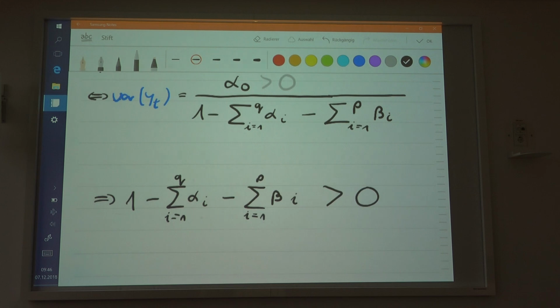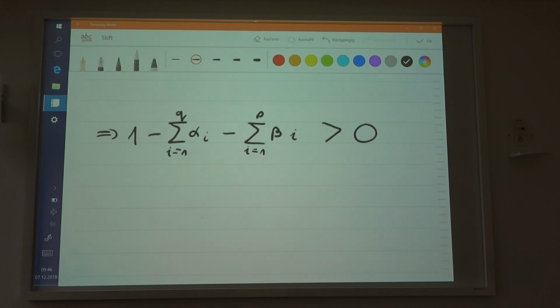Now, if that is greater than 0, by rearranging that expression, if you solve this inequality, you should put these sums to the right-hand side of the inequality. So you have 1 is greater than the total sum of these coefficients. And if 1 is greater than the total sum of the coefficients, that means that the total sum of the coefficients is less than 1. So the total sum of these coefficients is going to be less than 1.